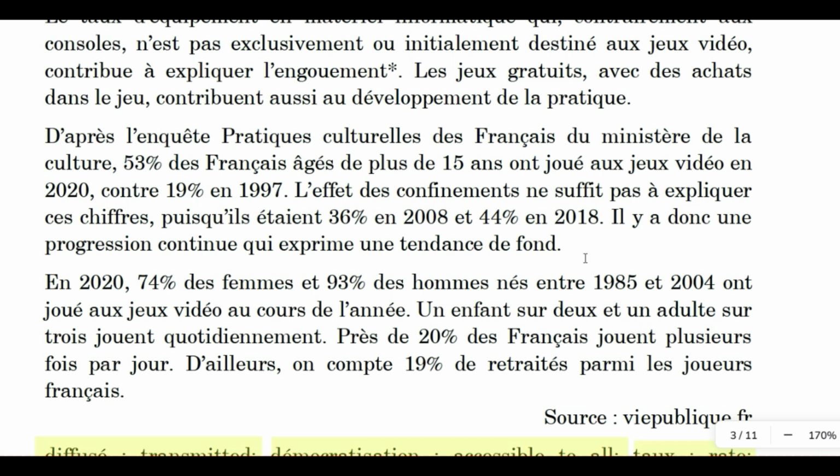Now let us see the meaning in English. According to a survey, 53% of people aged 15 and above played video games in 2020 compared with 19% in 1997.